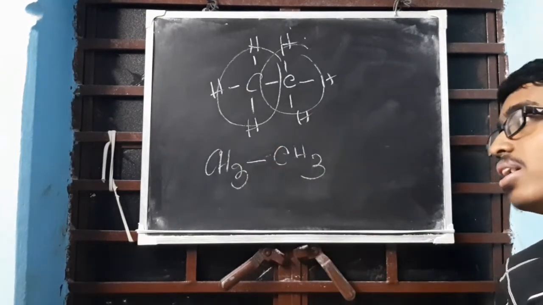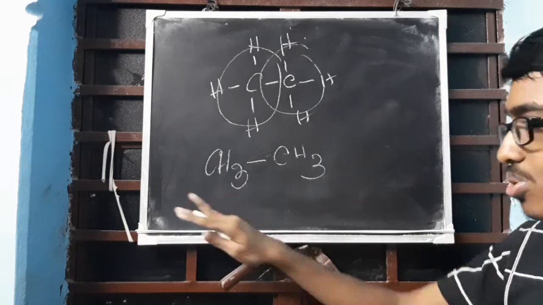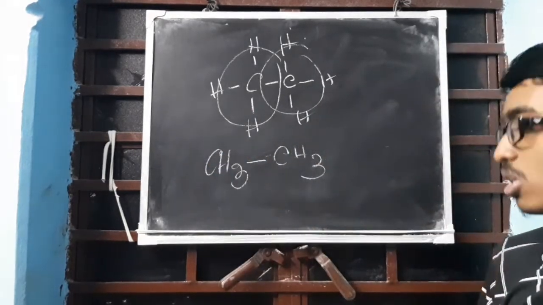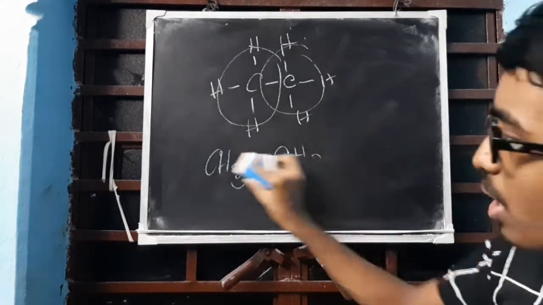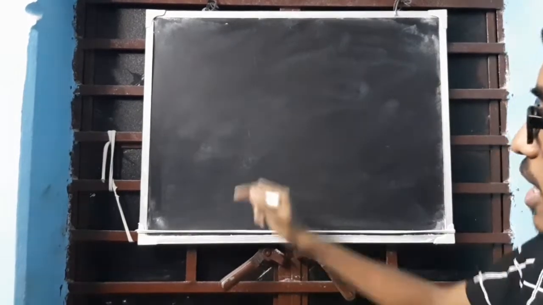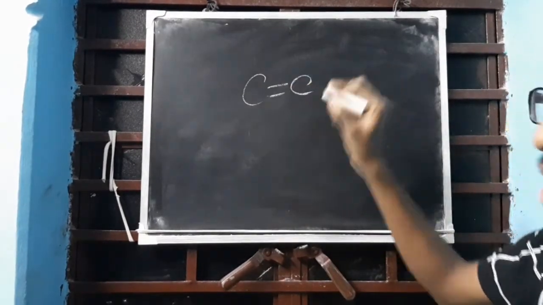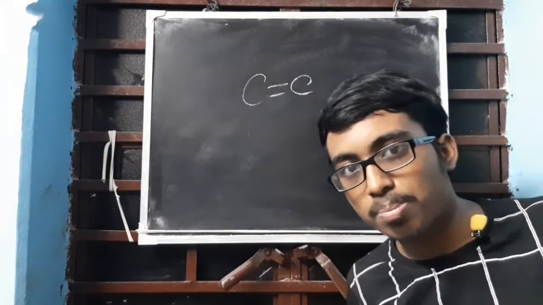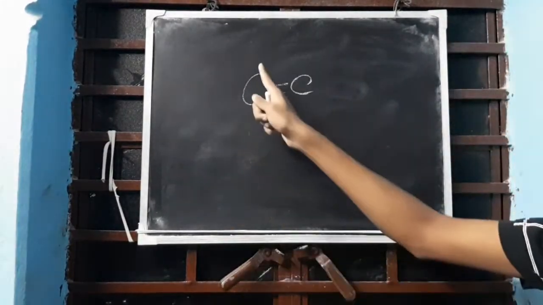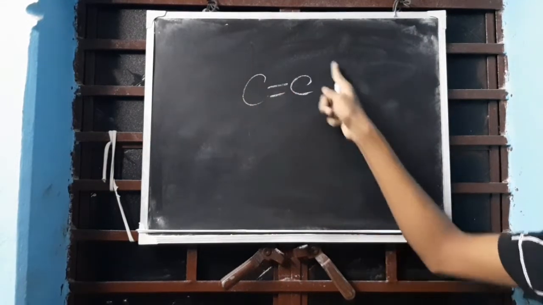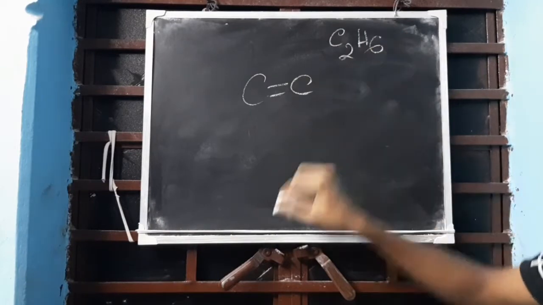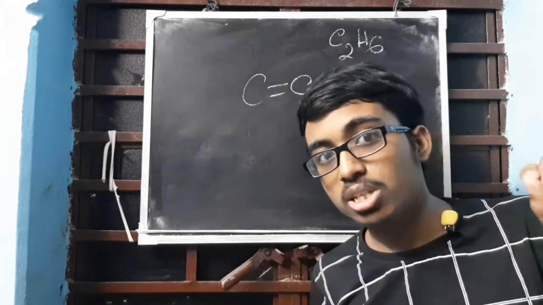Clear? No need to worry about this, coming to it later on. So this will be a single bond. Now, what modification will take place if I write C double bond C? I have written C double bond C. Previously it was C single bond C. You have noticed that we have one hydrogen here, here, here, and three here. So the total formula previously was C2H6. Right? C2H6 was the previous formula.